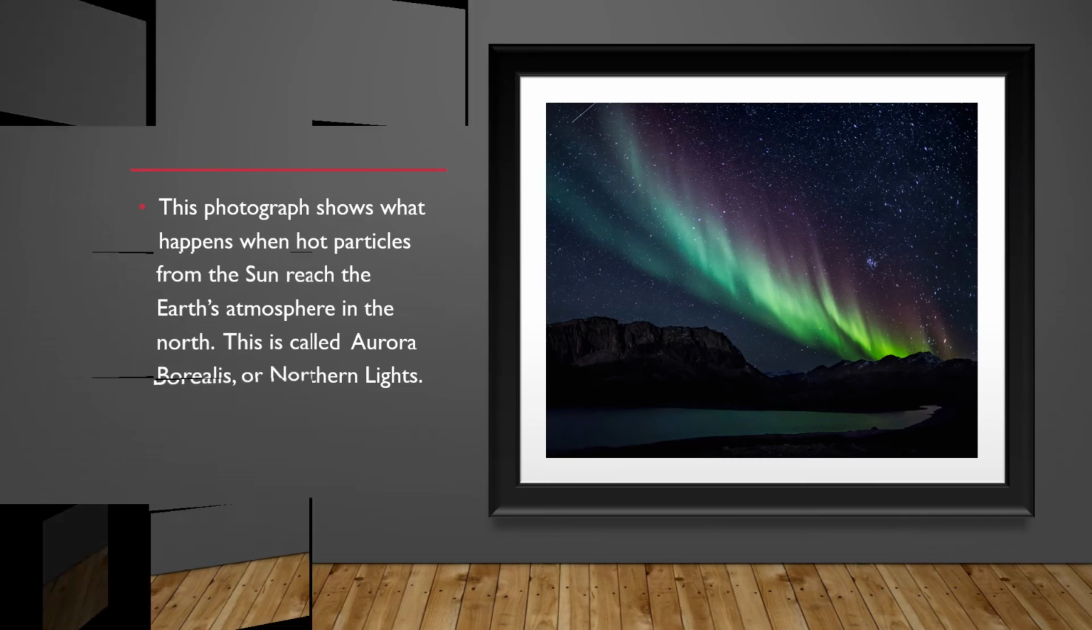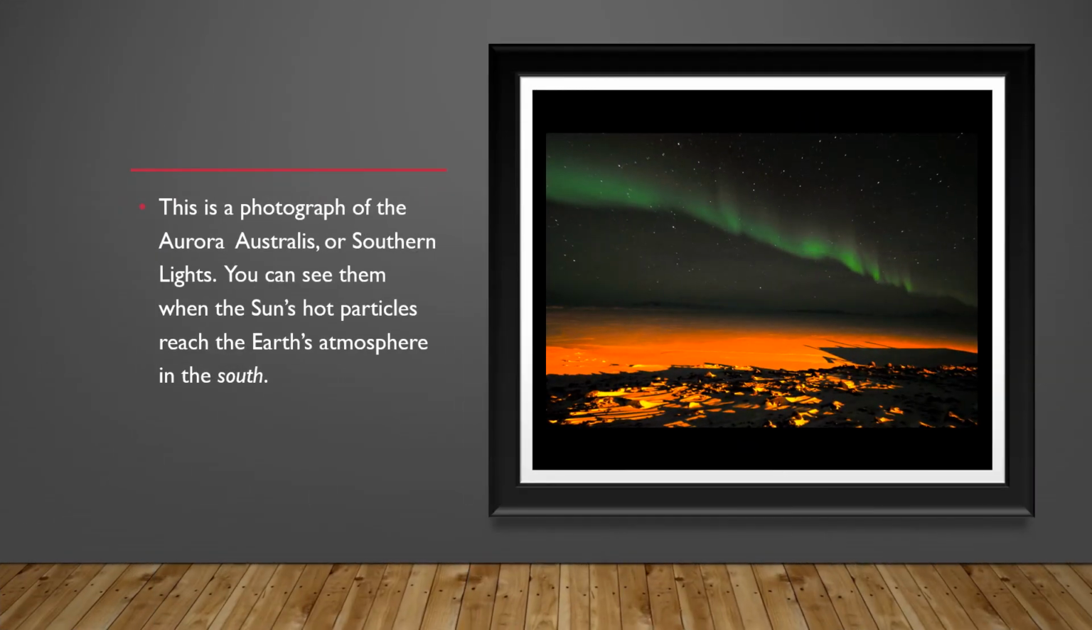So this is a photograph of the aurora australis or southern lights. You can see them when the hot particles from the sun reach the earth's atmosphere in the south. Okay? So you should remember about the australis and the borealis. So the borealis is in the north and australis in the south. Okay? Try to remember that.